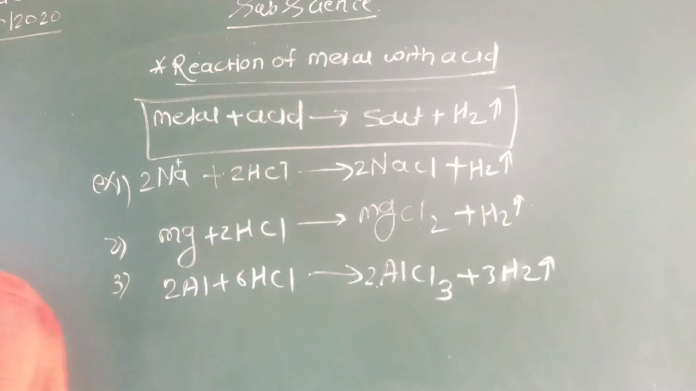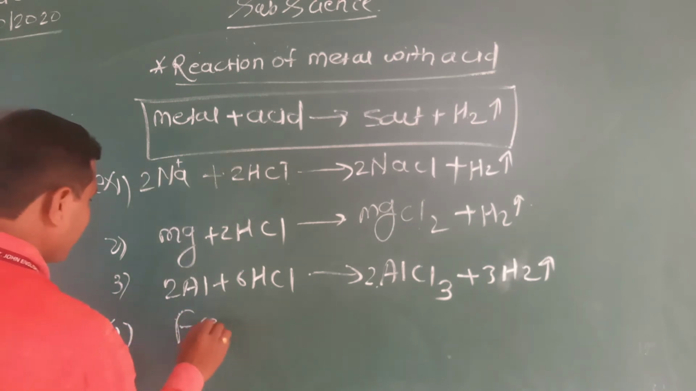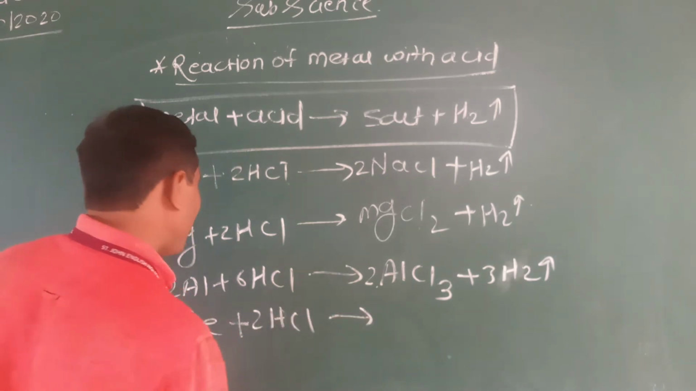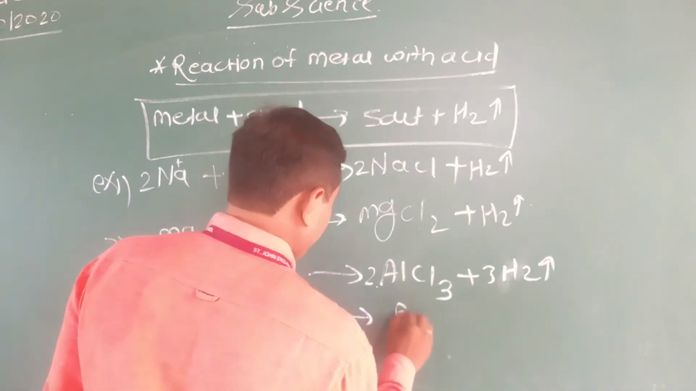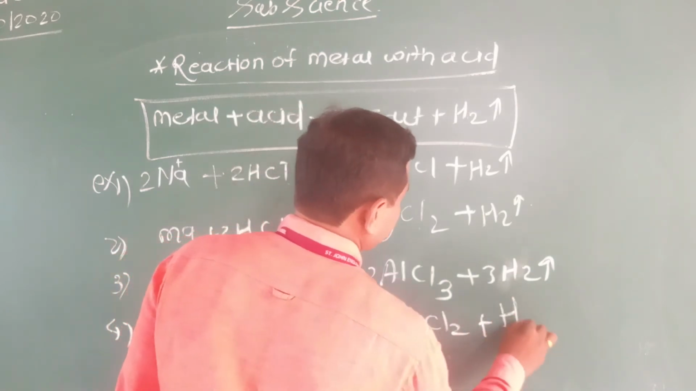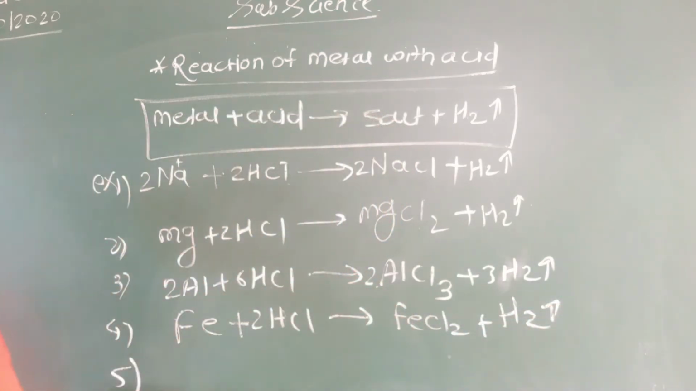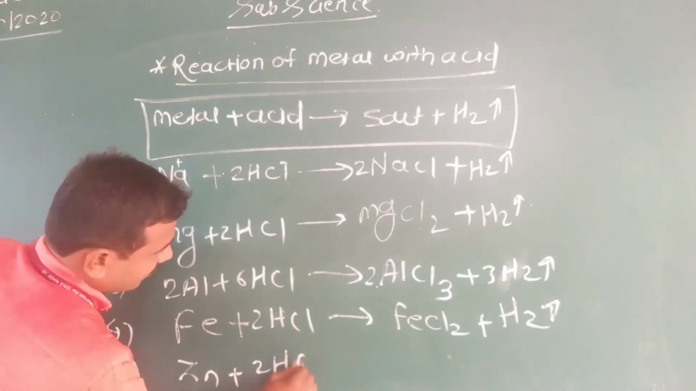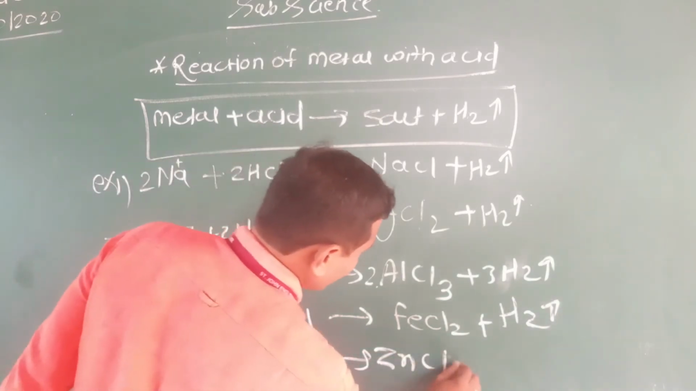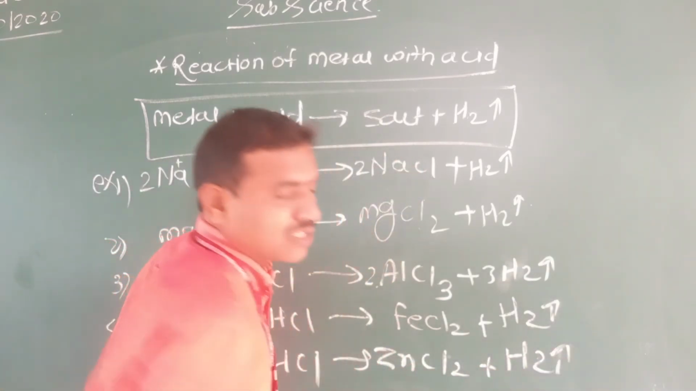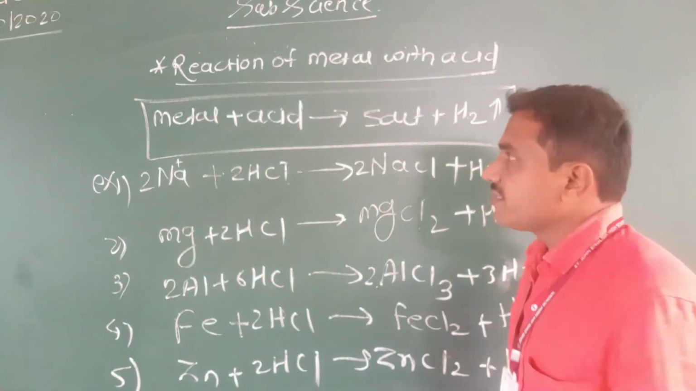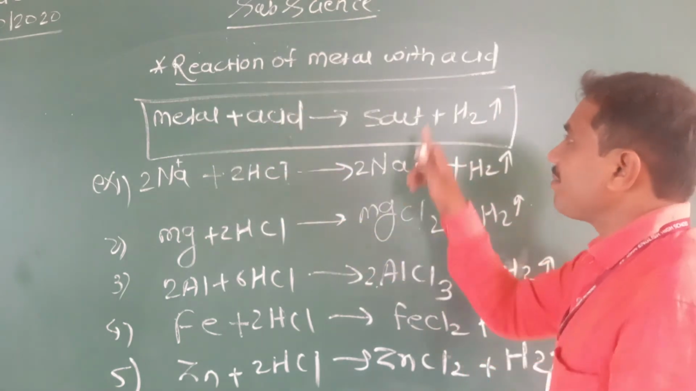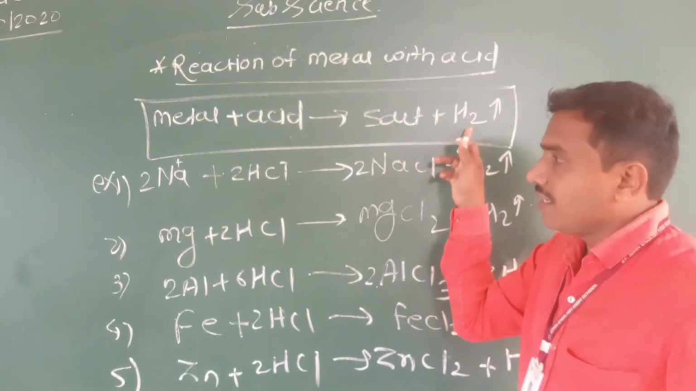Now the next example, iron. Fe reacts with hydrochloric acid to form the salt FeCl2 plus the byproduct hydrogen gas. Now next, zinc. Zinc also reacts with hydrochloric acid to form zinc chloride and the byproduct hydrogen gas is evolved from this reaction. See here, the general reaction: when a metal reacts with an acid, it forms a salt and the byproduct is hydrogen gas.